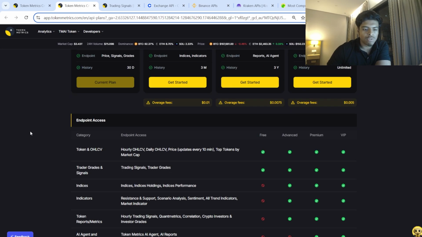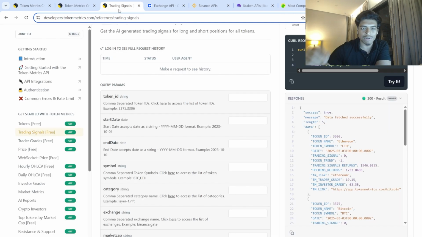You get access to a few different endpoints here, like the token and OHLCV and trader grades and signals, which is one of the most popular data endpoints from the looks of it. And ultimately, you can start building for totally free. The documentation, all the links will be down in the description.